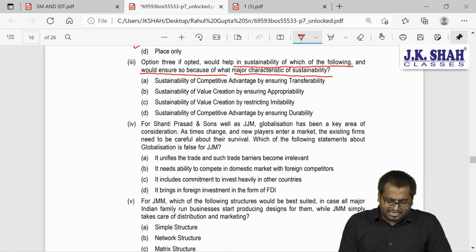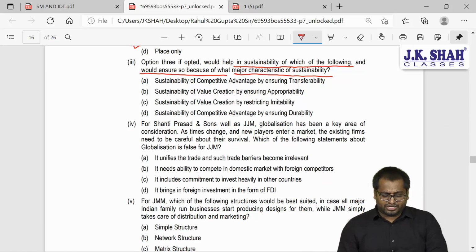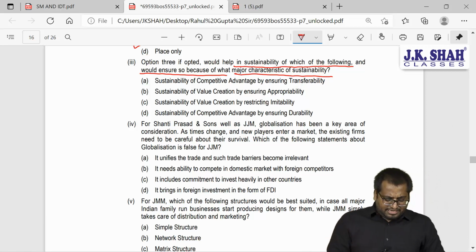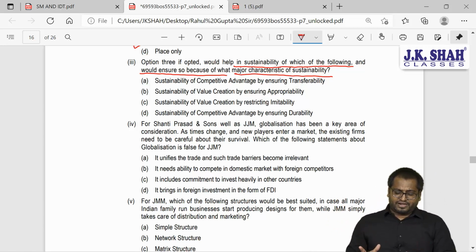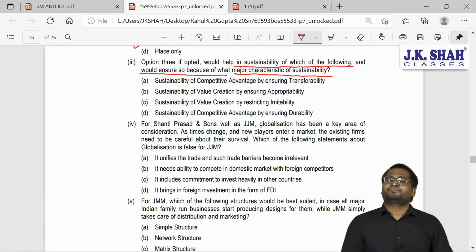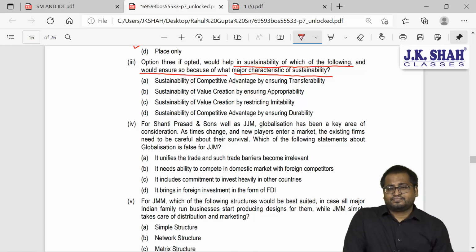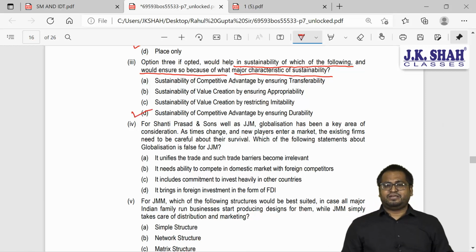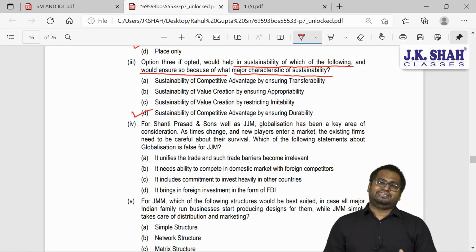Sustainability of competitive advantage by ensuring transferability, sustainability of value creation by ensuring appropriability, sustaining of value creation by restricting imitability, or D option, that is sustainability of competitive advantage by ensuring durability. So what do you think can be the answer? Think for 5 seconds. So the answer is D, sustainability of competitive advantage by ensuring durability.